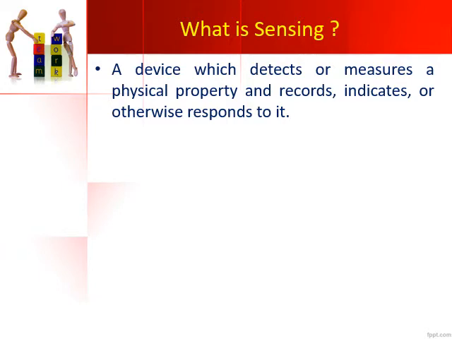So what exactly sensing means: a device detects or measures a physical property in the external environment, then records it, indicates it or represents it, and then responds to it. This is the basic process of sensing.